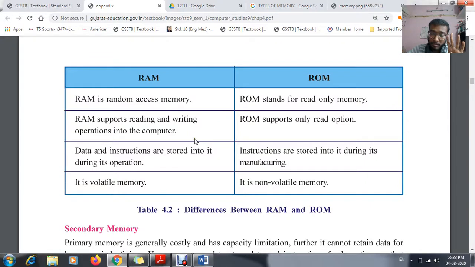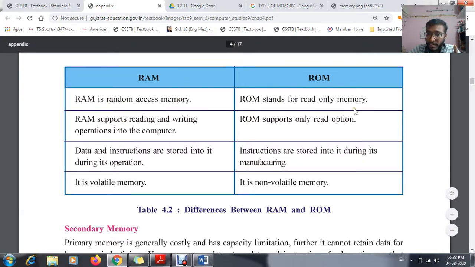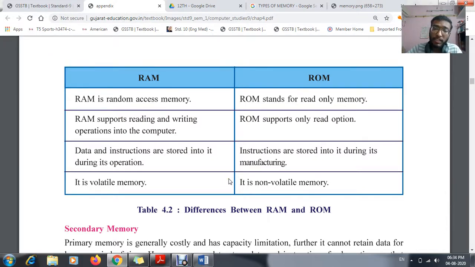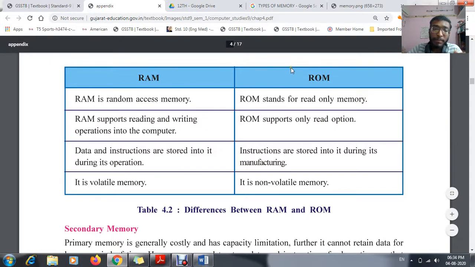Four differences we learned today between RAM and ROM. The first difference is the full form: RAM is random access memory, and the full form of ROM is read only memory. Second, RAM supports reading and writing operations, which means we can both read and write in random access memory, whereas in ROM we get only the read option. Third, data and instructions are stored according to our purpose in your RAM, whereas in ROM, instructions are already stored during manufacturing. This is the best example of your ROM.